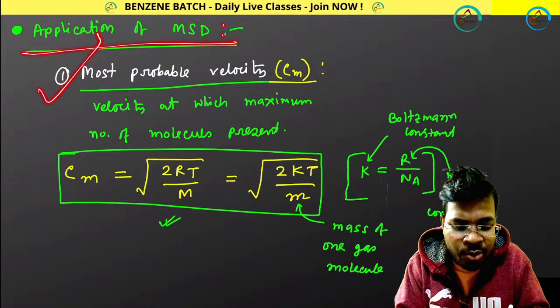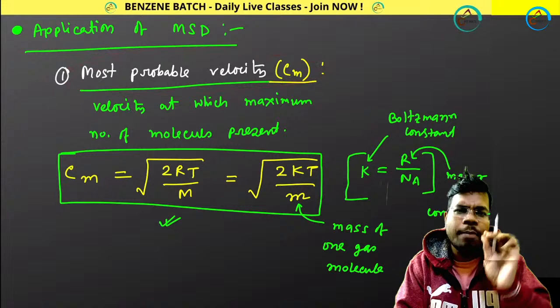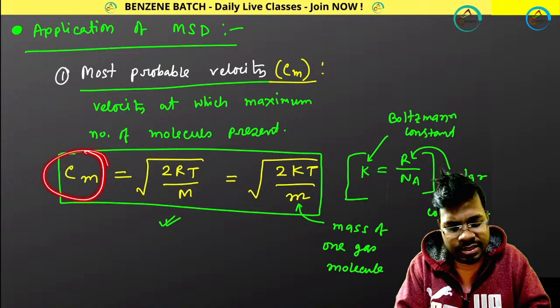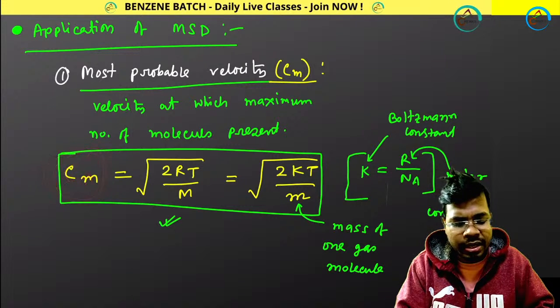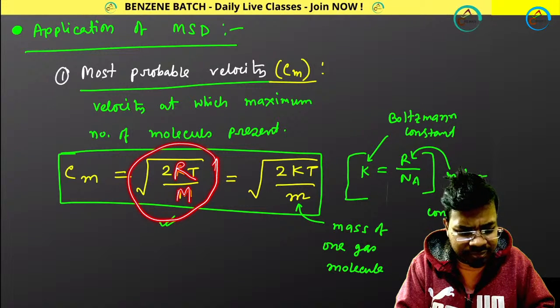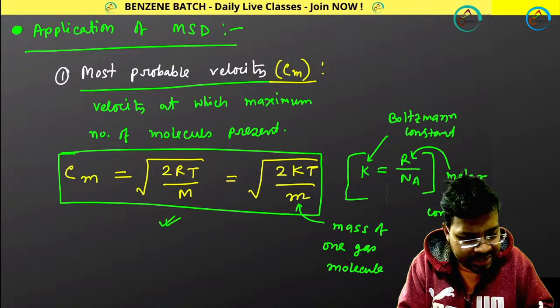Applying this MSD, you can derive the most probable velocity equation. You have two different kinds of equation. First of all, CM, most probable velocity. C represents velocity. CM means most probable velocity. It is actually the square root of 2RT divided by capital M. Remember capital M. And here I am using R.